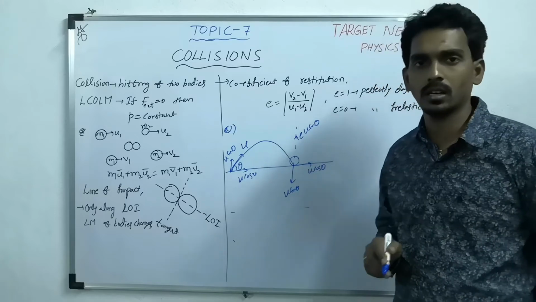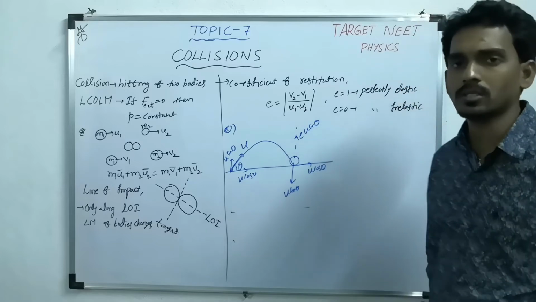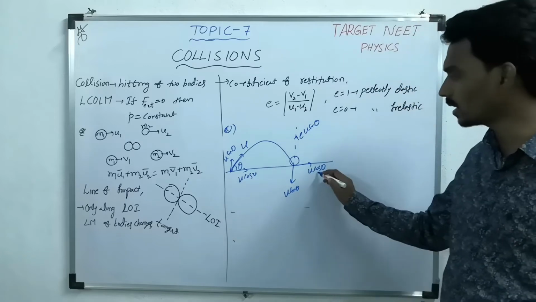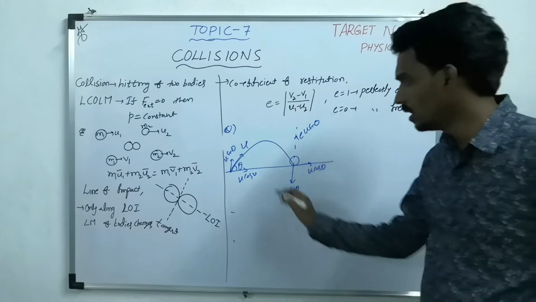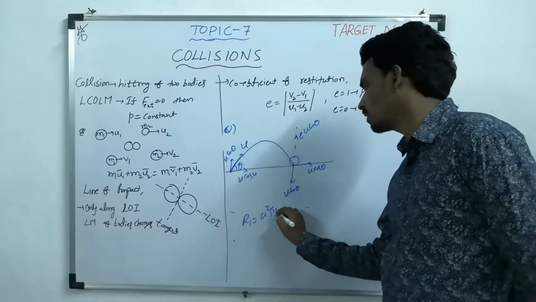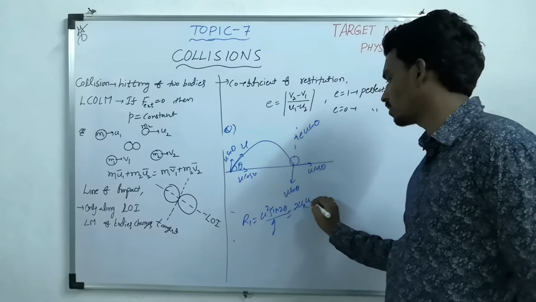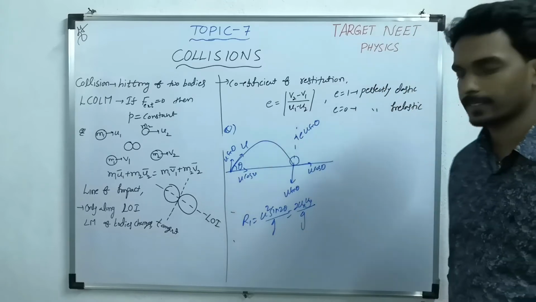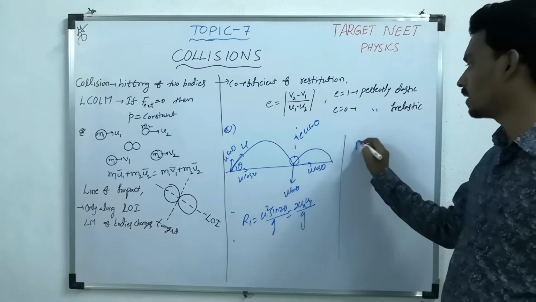Just now we solved the same case. But along the tangent, velocity remains constant. So the horizontal component remains the same, but the vertical component changes. The first range, what is the formula? u square sin 2 theta by g, or else you can write it as 2 ux uy by g. Then next time, what is the range? R2.